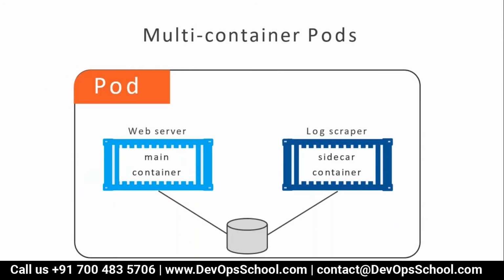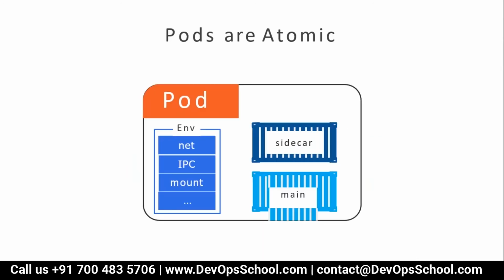The first container of that particular pod, we call it the main container, and the second container of that pod, we call it a sidecar container. That's the terminology we use. Both containers share all the environment of that particular pod: network namespaces, IPC, mount, everything. Whatever has been assigned, mind it, gets assigned to the pod, and all the containers can access it.